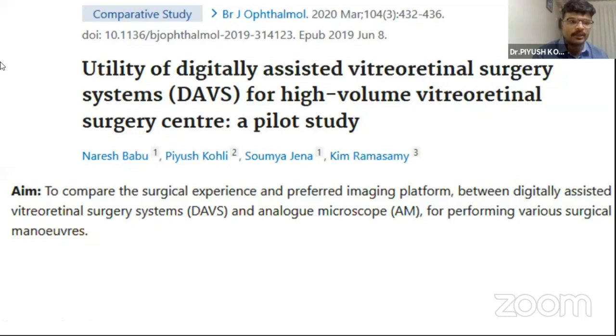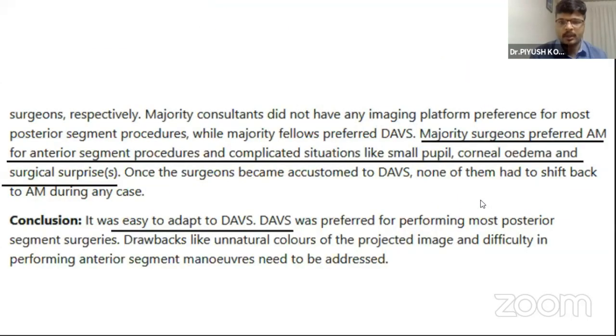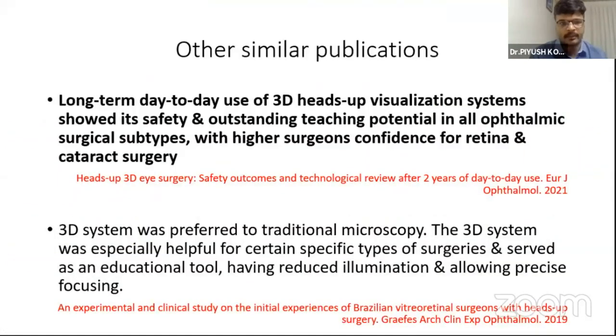So this is our publication in VJO, where we evaluated the utility of DAVS for high volume vitreoretinal surgery. We compared surgical experience and preferred imaging modality between DAVS and the analog microscope for performing various VR surgical maneuvers. All the attendees were VR surgeons. They concluded that the majority of surgeons preferred DAVS, but they preferred an analog microscope for anterior segment procedures and complicated situations like small pupil, corneal edema, and surgical surprise. But it was very easy to adapt to DAVS.